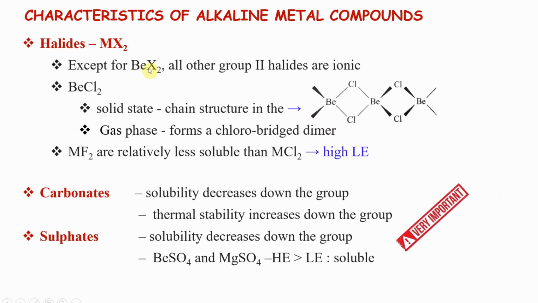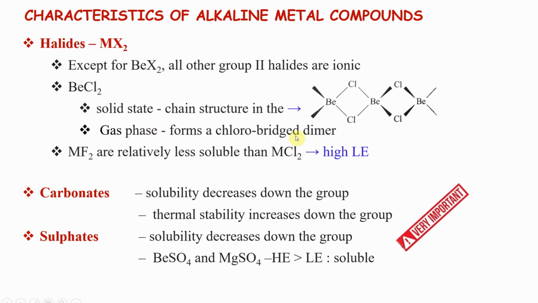Way before we saw beryllium and magnesium form polymers. This is the way they form polymers. Chain. In solid state, it forms a chain in the following structure. The reason is beryllium is having 2 bonds with 2 chlorine, meaning 2 bonds தான் இருக்கு, 4 electrons. So it is electron deficient. So it can accept electrons from chlorine and form a polymer. In this way, it will resemble aluminum chloride, diagonal relationship. Aluminum chloride இதே மாதிரி வரும், you will be seeing it.